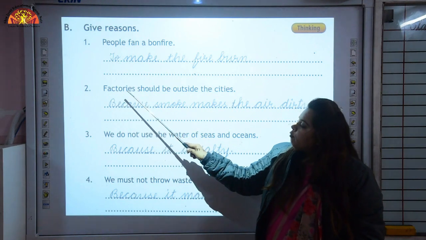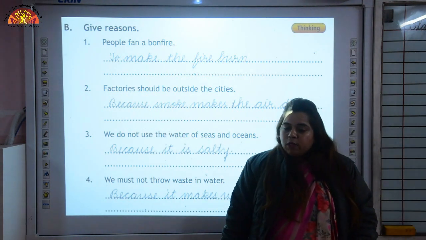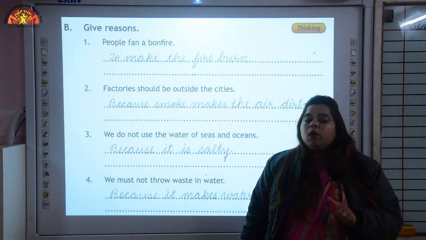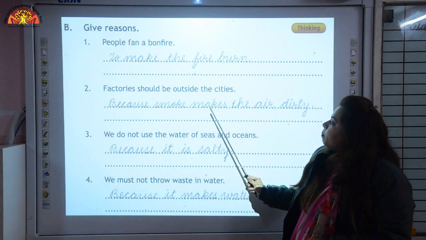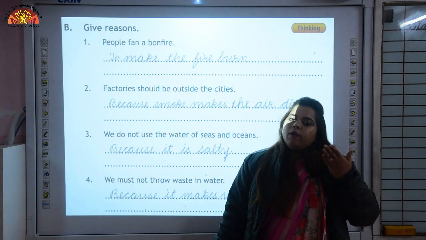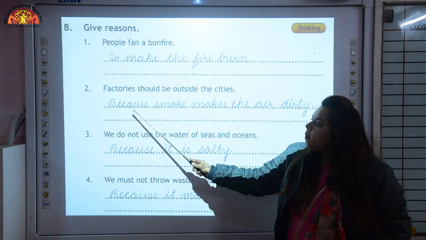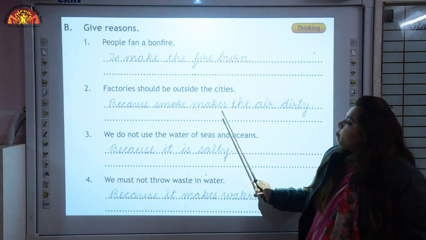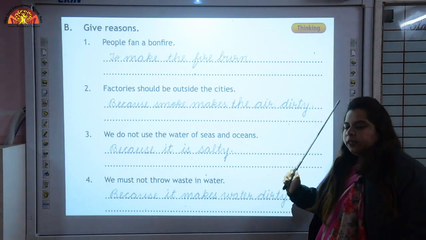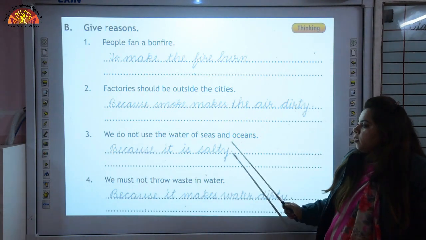Number 2, factories should be outside the city. Why factories should be outside the city? We revised just now. Because smoke makes the air dirty. It makes air polluted. So factories should be outside the city. Let's repeat the answer. Because smoke makes the air dirty.